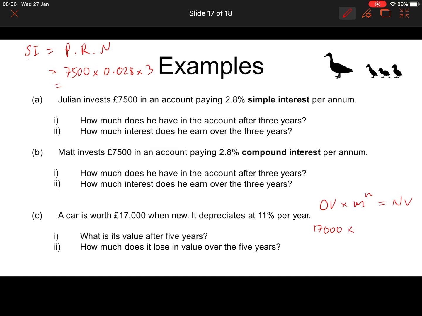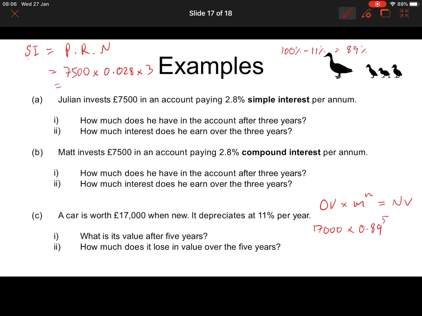So the car is worth £17,000 and it depreciates at 11% per year. So depreciate means the price goes down. So that would be 100% minus 11% equals 89%, which is 0.89 per year.